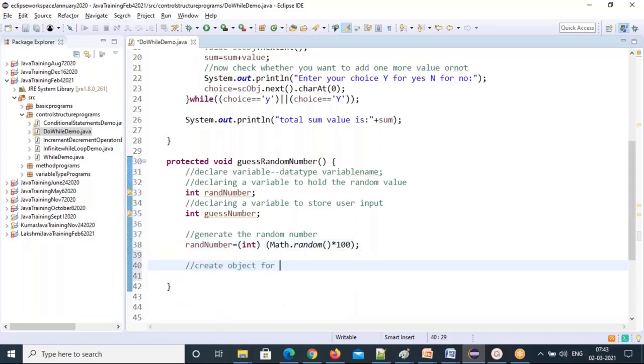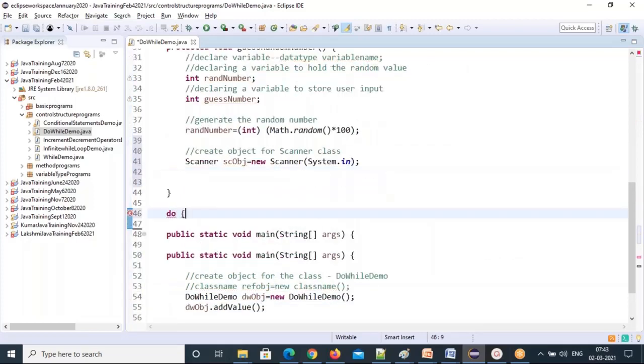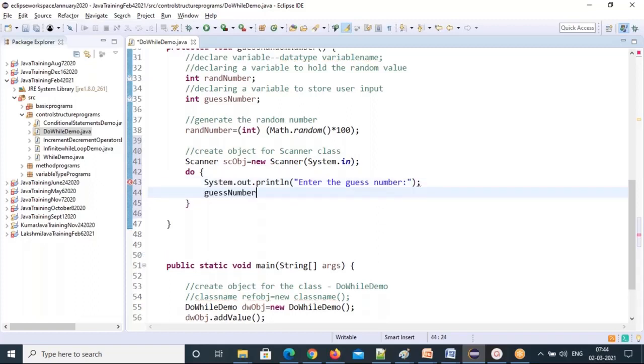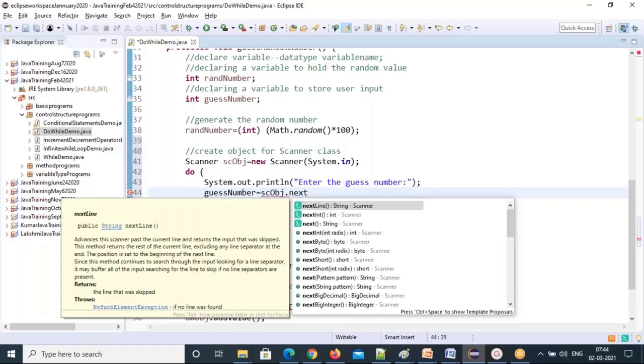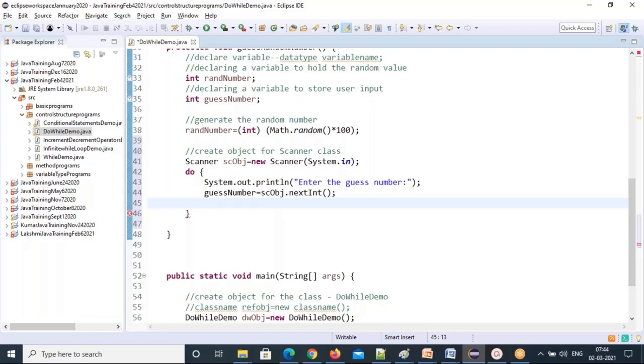Now create an object for the Scanner class. Scanner sc object equal to new Scanner(System.in). Now the do block. So I started the do block first. Enter the guess number. guessNumber equal to sc object dot nextInt method you call. So you got the guess number.